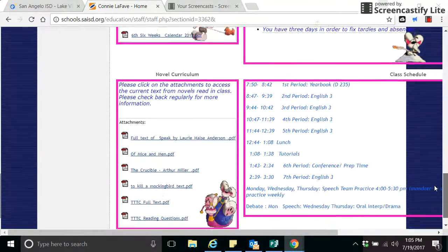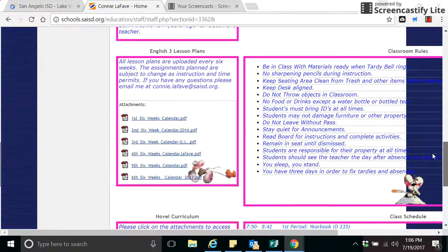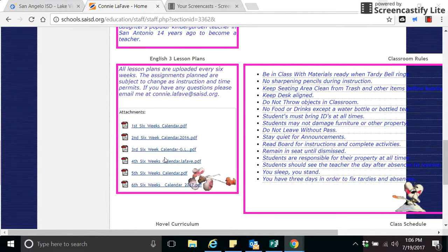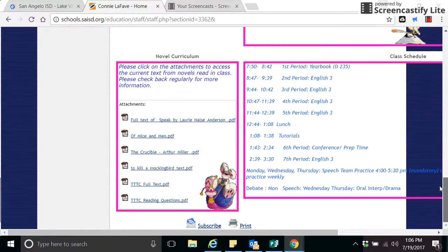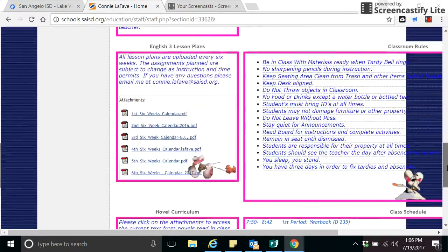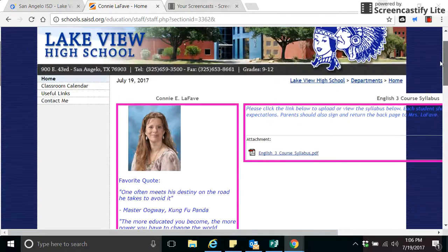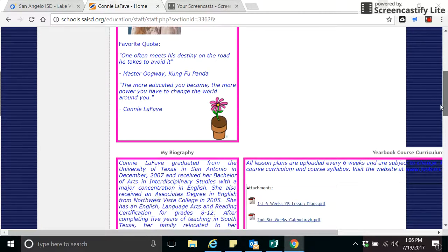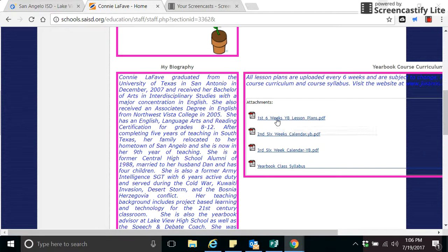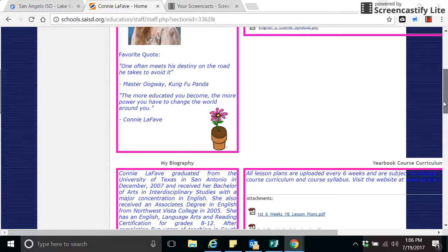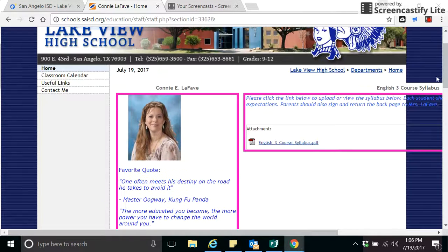This changes sporadically. This is last year's look. We'll be removing all the calendars from last year and some of the curriculum that we looked at last year due to new curriculum this year. Since we're totally doing new things this year, you'll see a whole bunch of differences in the curriculum and the way that it's been taught previously. For instance, this year we don't have 6 weeks lesson plans. We have 9-week lesson plans, and there will only be 4 of those.